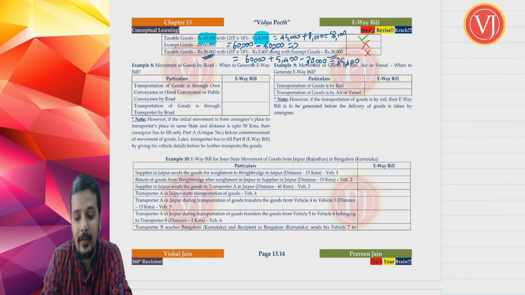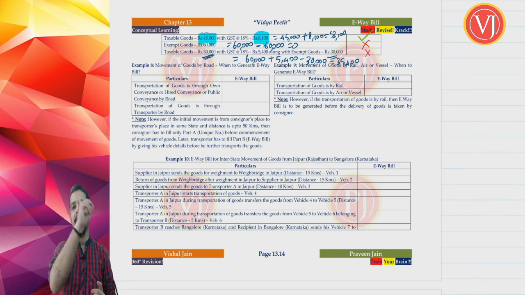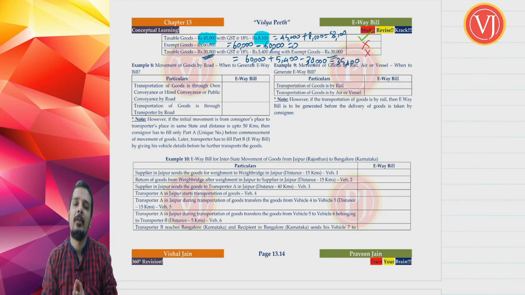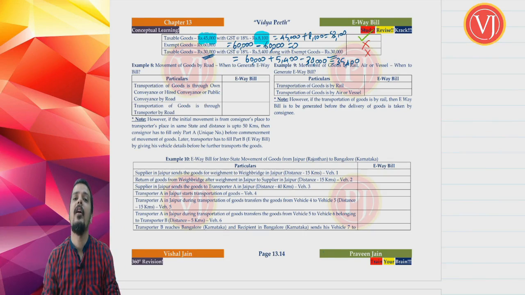Friends, consignment value is very, very different, right? And these three cases in example number 7 will clear all the confusions with respect to consignment value. The examples are drafted in such a way that you will get a 360 degrees approach, and the moment you see all these three cases to find consignment value, you will find that okay, I am now very clear. What is the definition of consignment value for e-way bill purposes? Transaction value under section 15, that plus GST and compensation cess minus value of exempt goods, right?